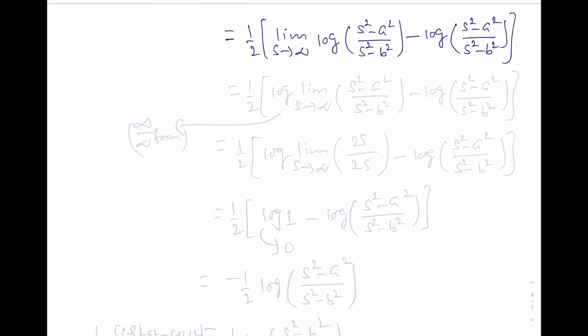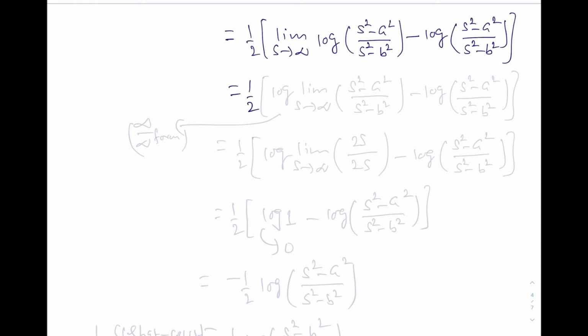See, here we are plugging in the value infinity, that means infinity as the upper limit. So we write it this way, limit s tends to infinity. Okay, so that is nothing but infinity.